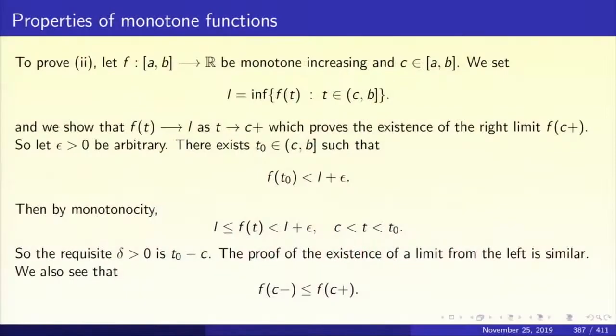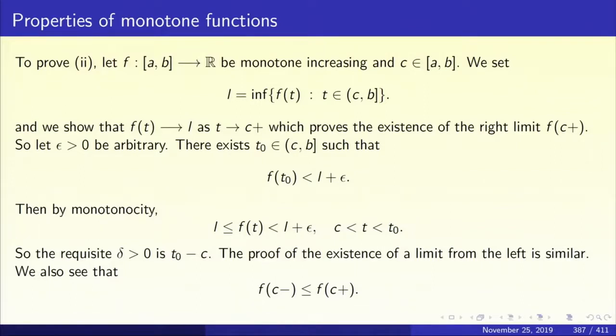So let us see how bad a monotone function can be in terms of continuity. To prove that a monotone function has only jump discontinuities, let us take f from [A, B] to R, which is monotone increasing, say, and let us take a point C in the interval. We take L to be the infimum of f(t), where t ranges over the interval (C, B].